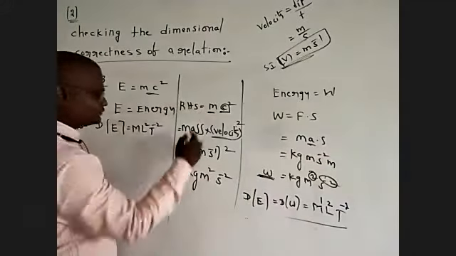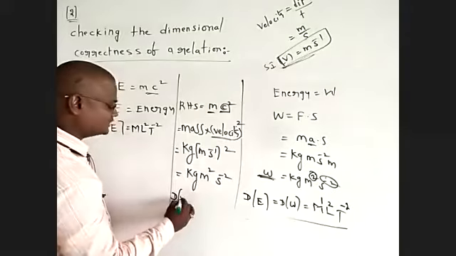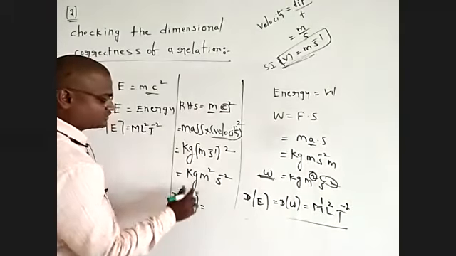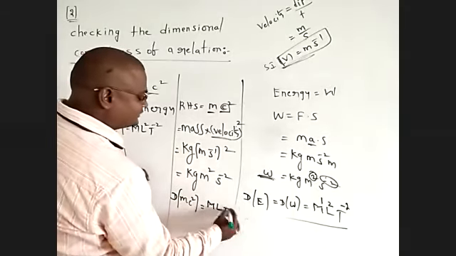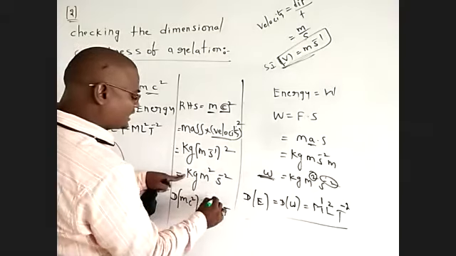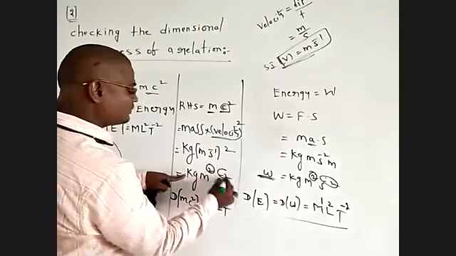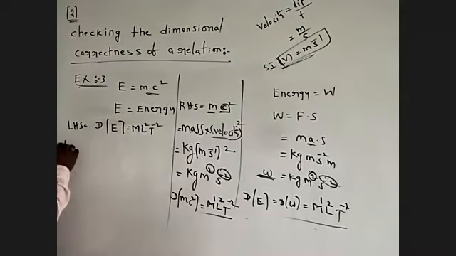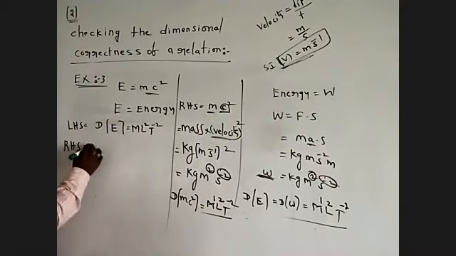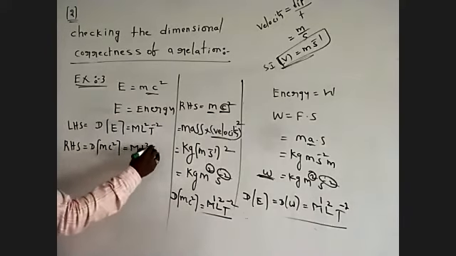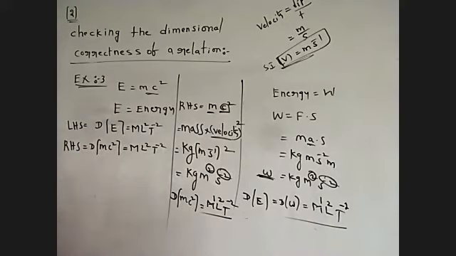Next, dimensions of MC square: M L T. How many powers do we have? 1 in mass, 2 in length, minus 2 in time. This is the RHS side. The RHS, dimensions of MC square, is equal to M L square T power of minus 2. Okay, you check it.